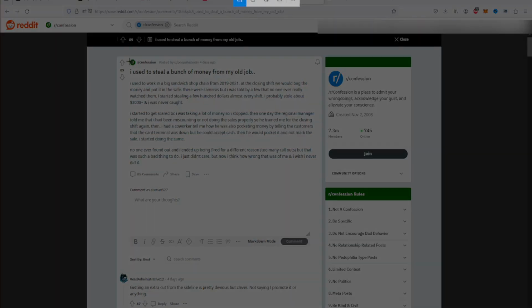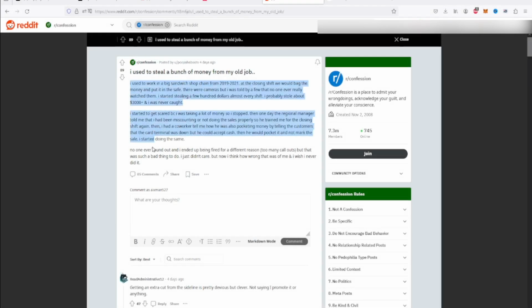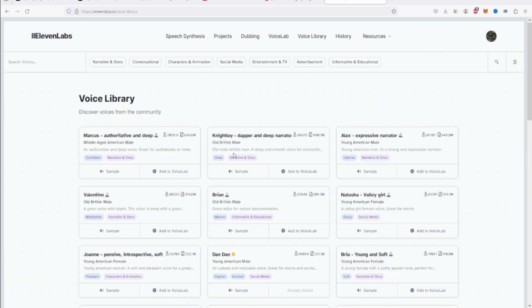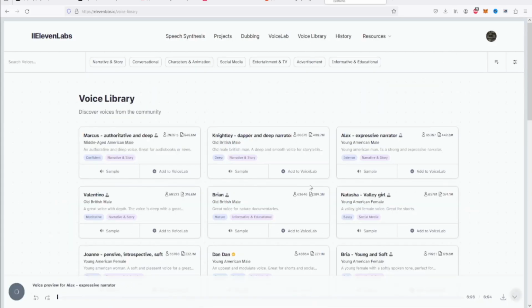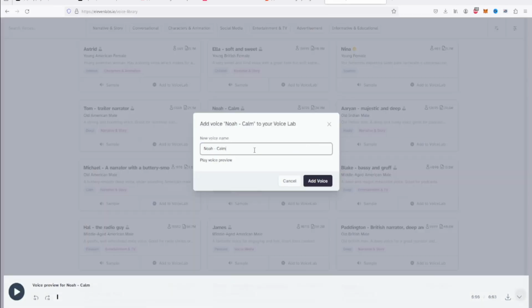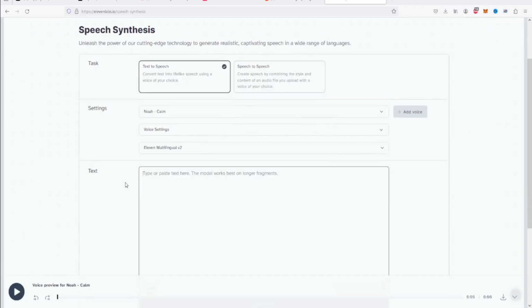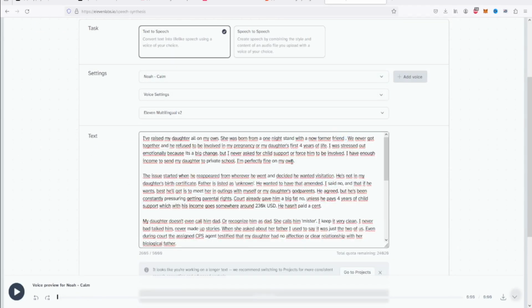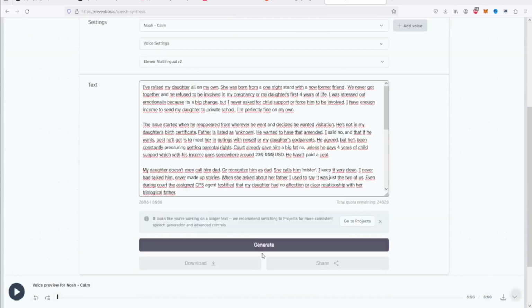Now make a screenshot of the story headline, which we are going to use later. Once you have story selected, copy the story and search ElevenLabs from Google. Here we are going to get the voiceover. If you don't have a user here, make one. Once you are registered, you can choose a voice from the voice library. Once you have chosen the voice, copy and paste the Reddit story here. You need to also fix some of the wording here. Once it's done, let it generate the voiceover and download it.